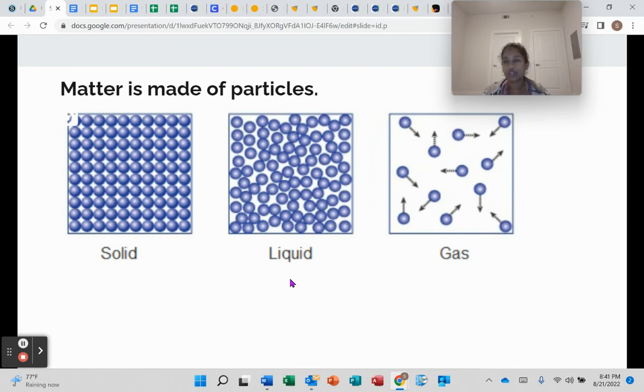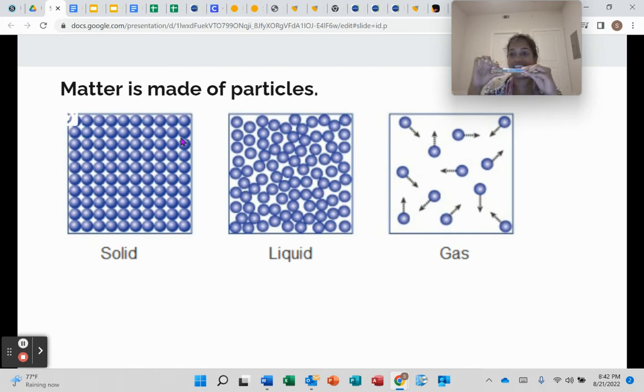Now, let's get into particles. Matter is made of particles. Anything that has matter is made of particles. There are three main types of matter, which are solids, liquids, and gases. Over here we see our little particles taking up this space. In a solid, our particles are packed really, really close together, so they don't really have a chance to move so much. That's why, like a pen, all the particles are packed really close together, so we can't really move it. It's just staying a pen.